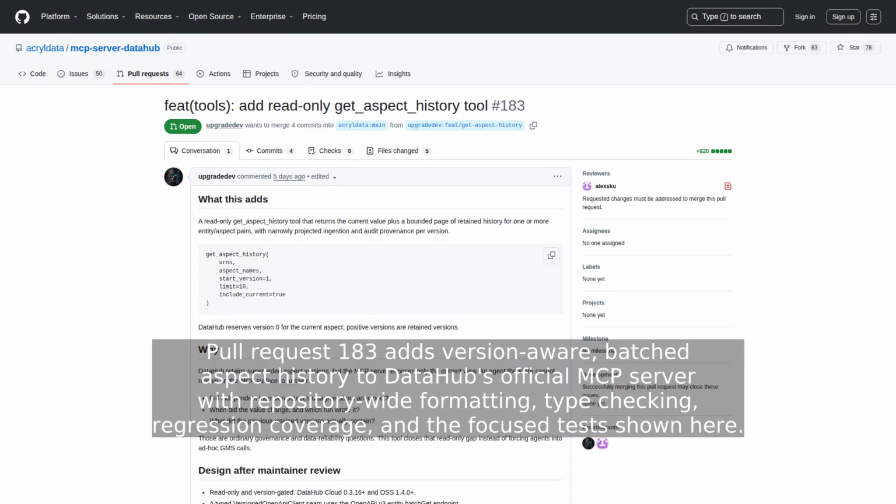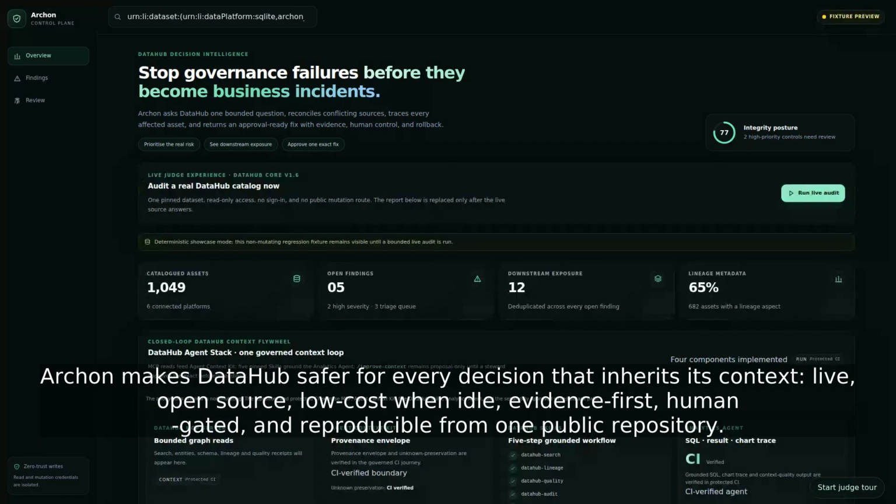Pull request 183 adds version-aware, batched aspect history to DataHub's official MCP server, with repository-wide formatting, type checking, regression coverage, and the focus test shown here. Archon makes DataHub safer for every decision that inherits its context. Live, open source, low cost when idle, evidence first, human-gated, and reproducible from one public repository.